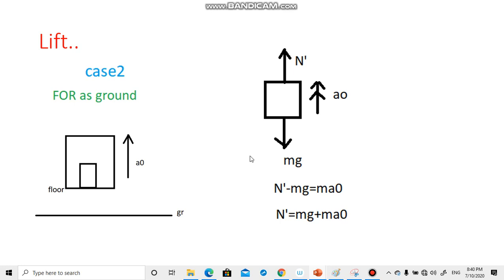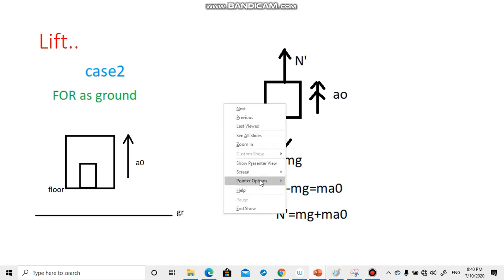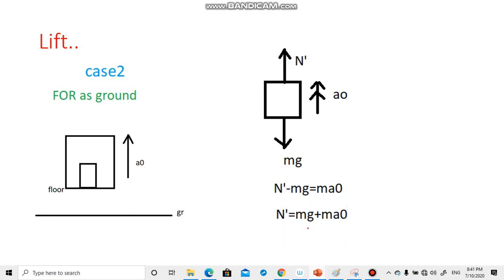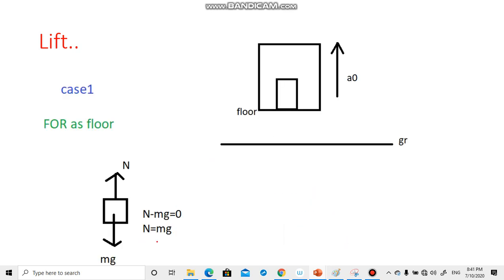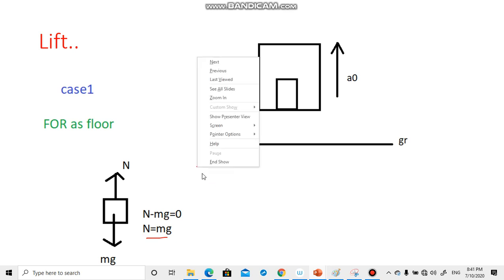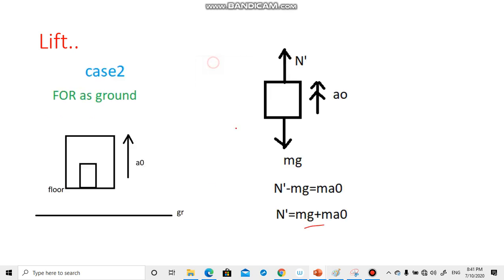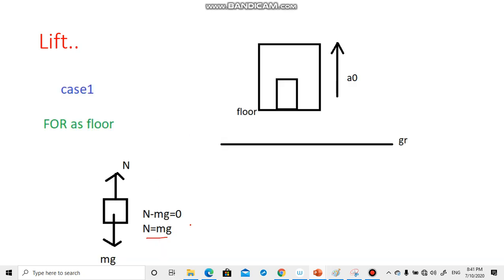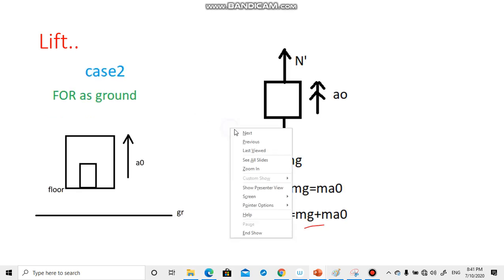So here you are getting some value and there you are getting some value. Now is it possible? Is it acceptable? Here you are getting some value for N dash and here you are getting some other value for N. So which is correct? The second scenario is more realistic because the person is seeing the lift moving up from the ground. So this is more realistic. Then what is that we have done something wrong over here? So this is what I have explained in the next slide.